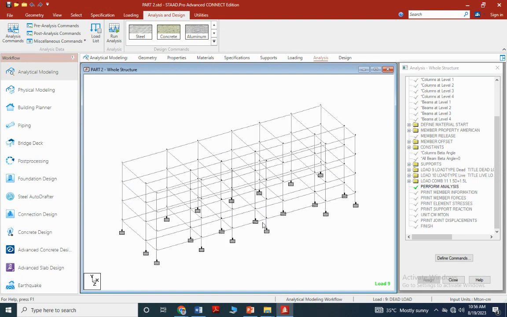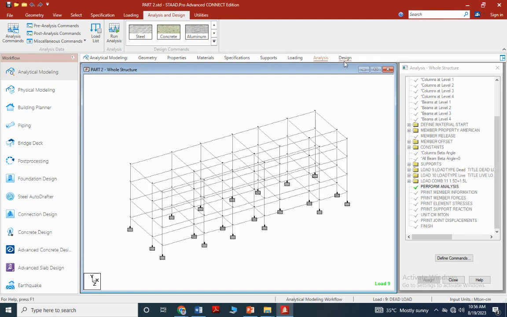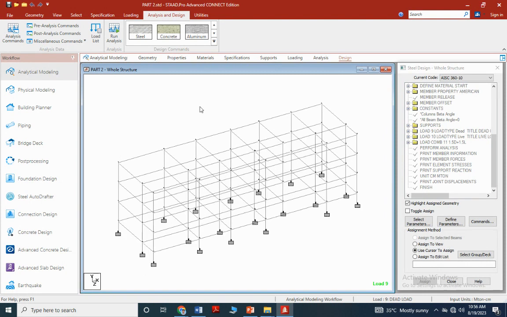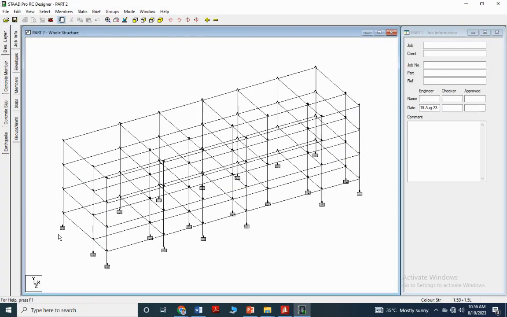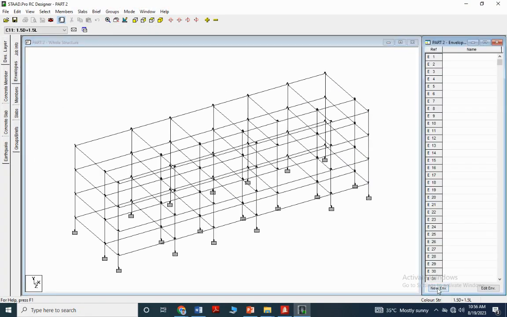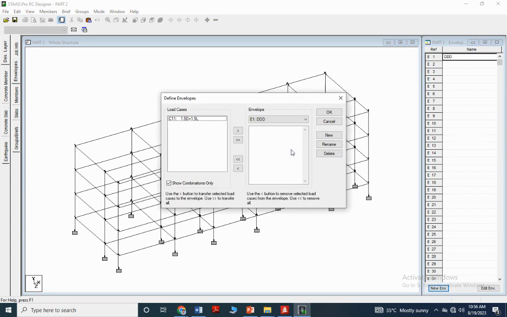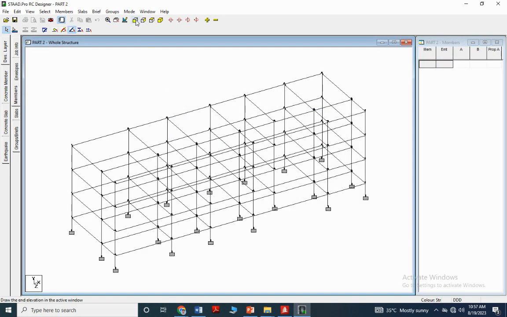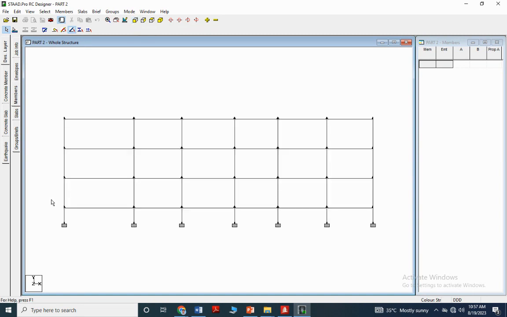Right? And the design, concrete design. Now the envelopes, go to new envelope, then load combination, and select the members, front view.